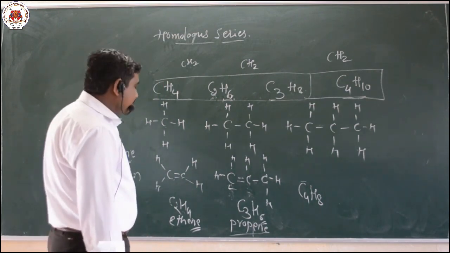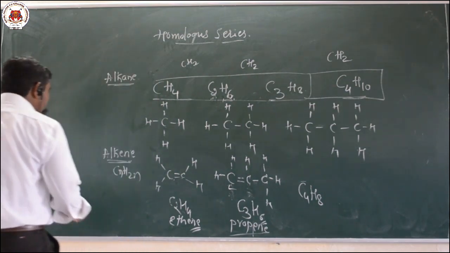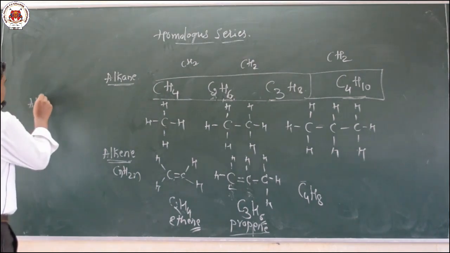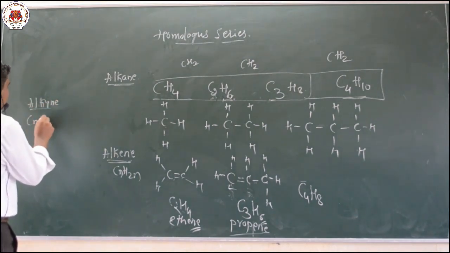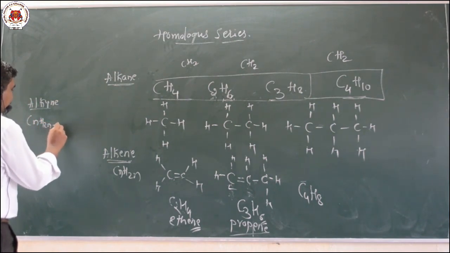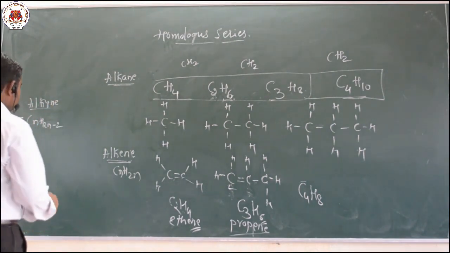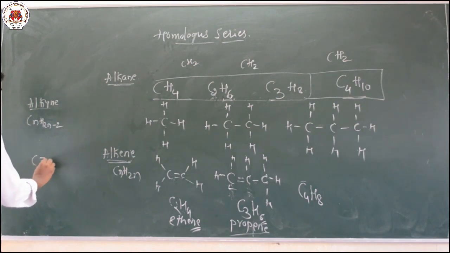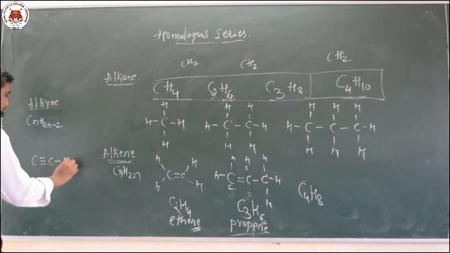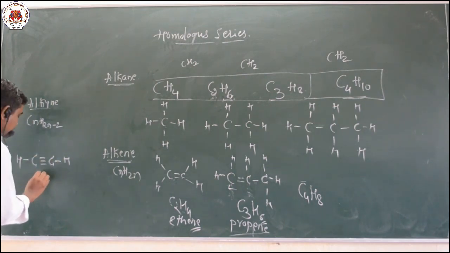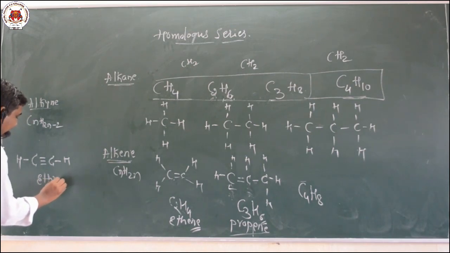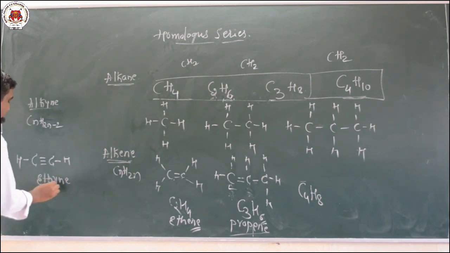So similarly, alkyne. We know the general formula of alkyne is CnH2n minus 2. Okay. So I will write the alkyne structure. So that is C, H. So this is an organic compound. The name of this compound is ethyne. Why? Because of ethyne. So eth means what here?